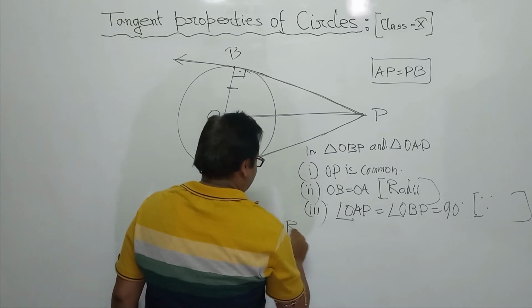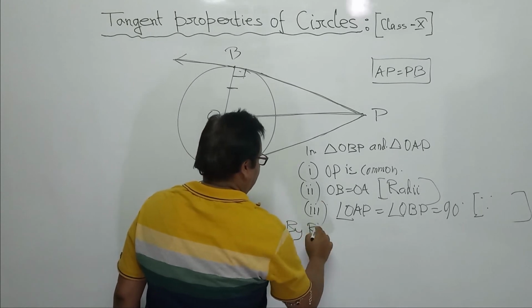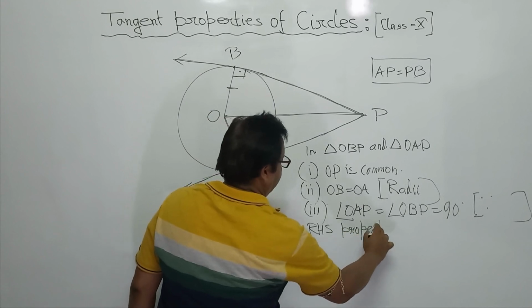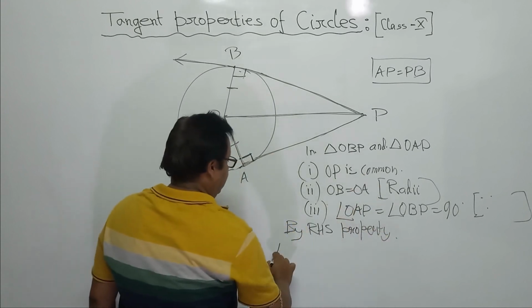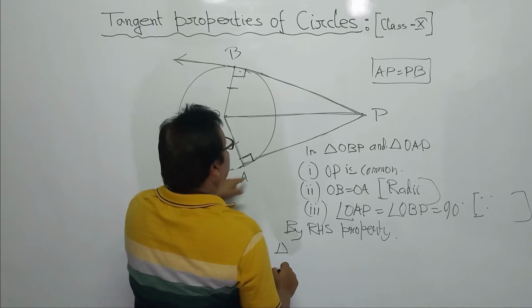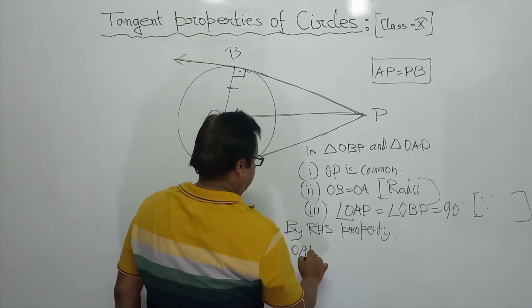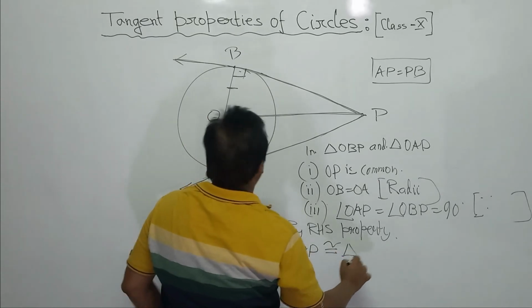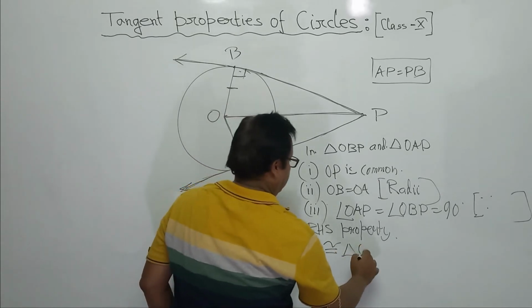So by RHS property, triangle OAP is congruent to triangle OBP.